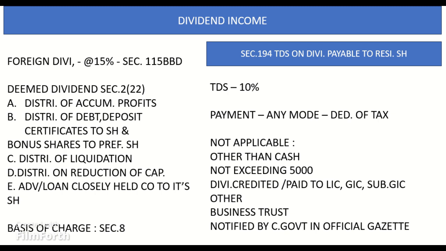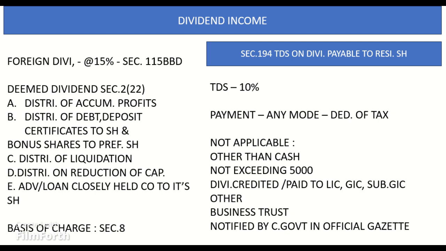Dividend declared by the company at its annual general meeting is deemed to be the income of the shareholder in the previous year in which it is so declared. Distribution by a company which is deemed as dividend under Section 2(22)(a)(b) would be the income of the previous year in which it is so distributed.